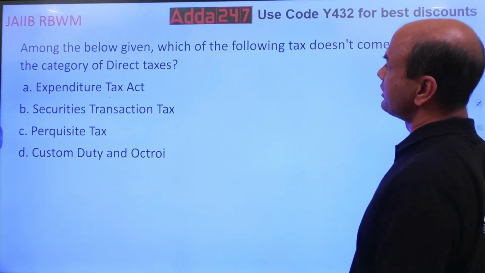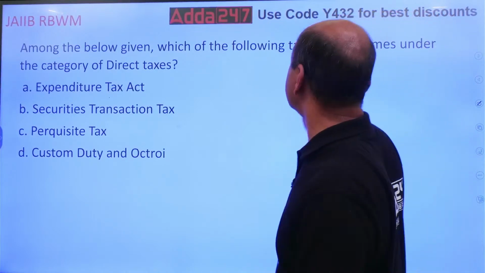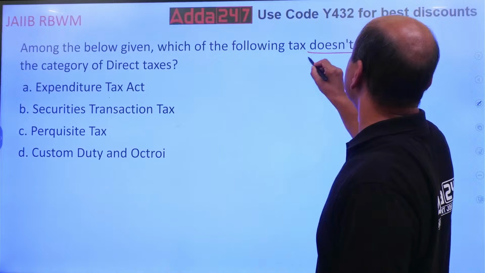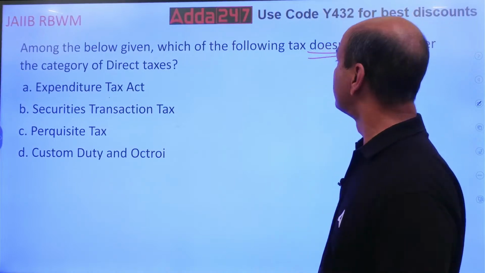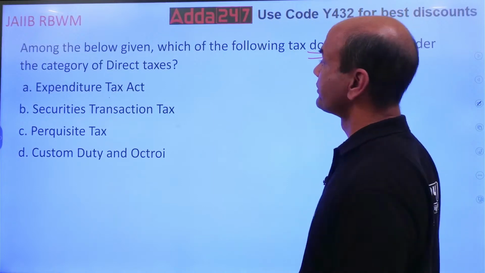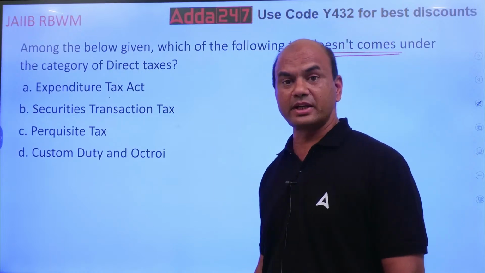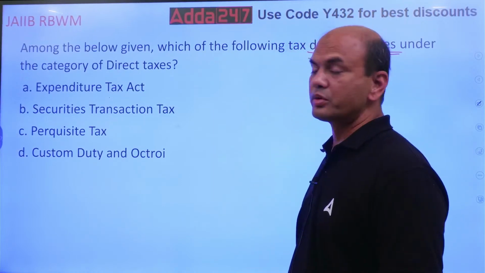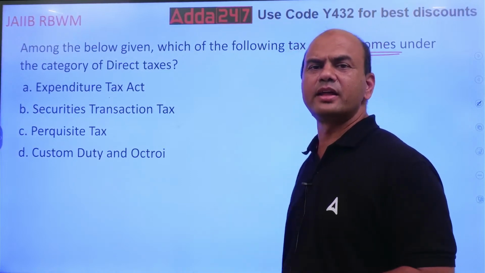Among the below given, which of the following taxes doesn't come under the category of direct taxes? Expenditure tax, securities transaction tax, perquisite tax, and customs duty and octroi. Now, firstly, understand what is direct and what is indirect tax.